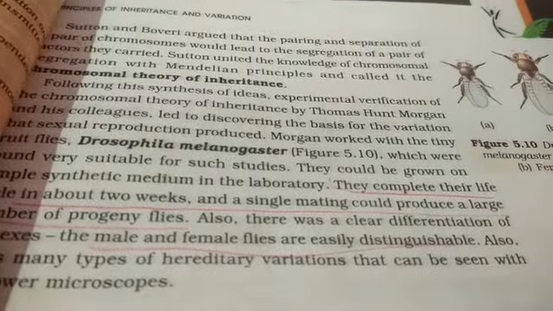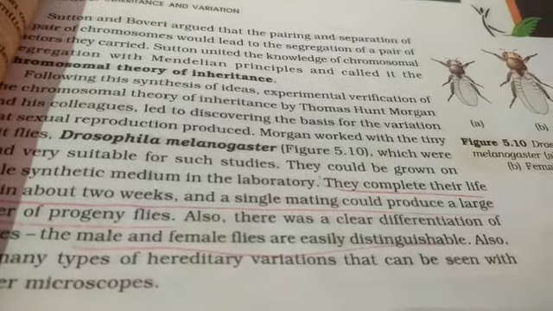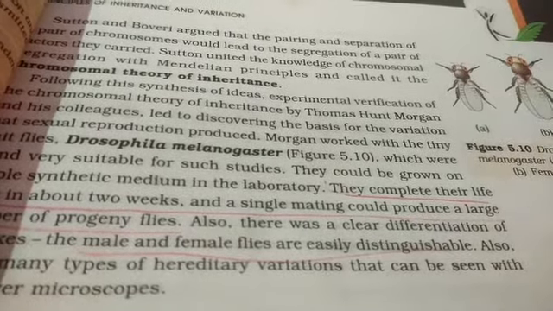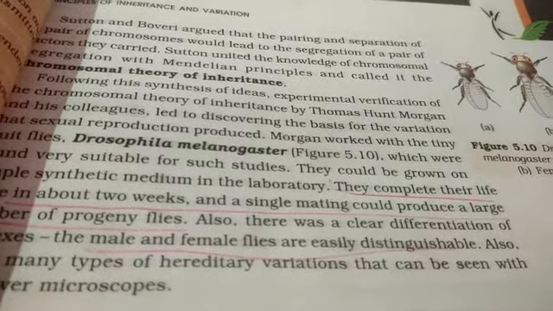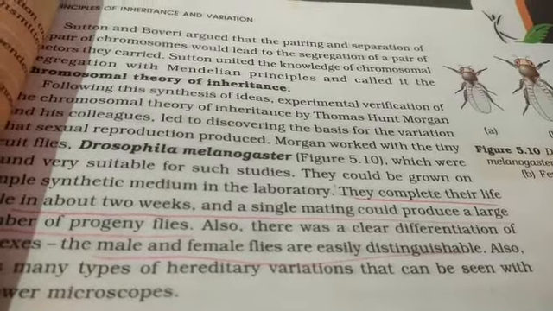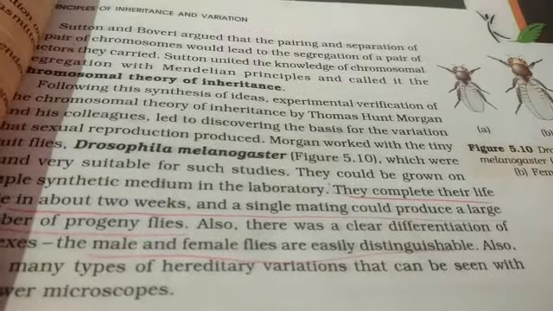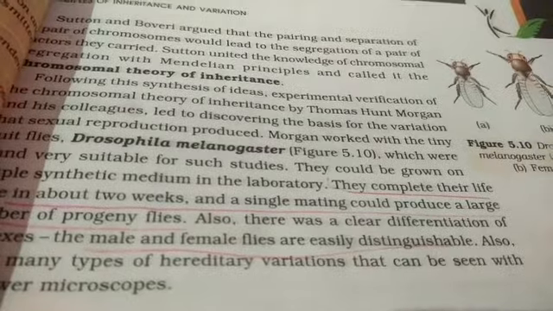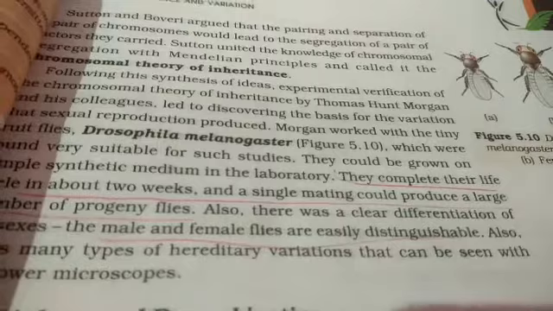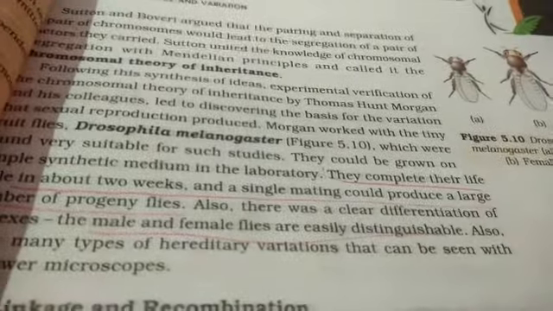Now, experimental verification of the chromosomal theory of inheritance. Thomas Hunt Morgan and his colleagues performed an experiment for the experimental verification of the chromosomal theory of inheritance. Actually, Thomas Hunt Morgan also got the Nobel Prize in 1933 for his experiment on Drosophila melanogaster, or we can call it the fruit fly also. So, he worked on the fruit fly.